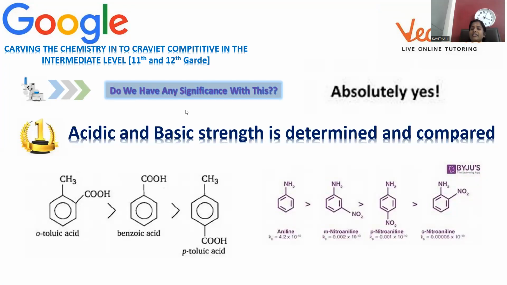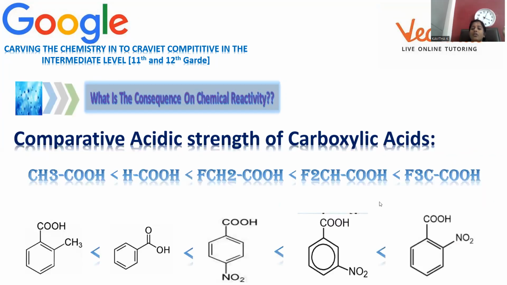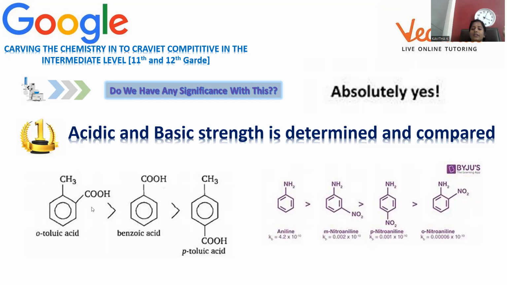Is there any significance for this kind of inductive effect? Why do we need to study this type of topic? Absolutely, we have high significance for this one. It is the most application oriented concept. So acidic and basic strength can be determined and compared. Whether it is acid or base can be determined, and moreover we can go for comparison of its strength. Here, acidic strength, we just now went through with the carboxylic acids, already mentioned and repeated once again. And you can go for basic strength as well, right?